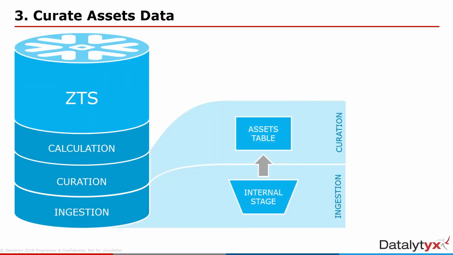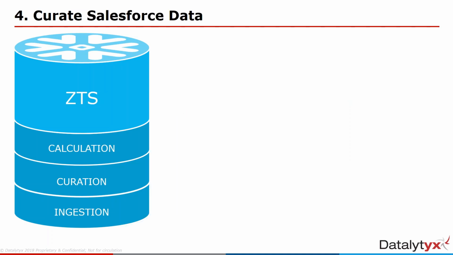Assets data. Okay, so we created our stage internally, pushed the data in, and put that into the table. So at this stage, we've got our events table curated, and we've got our assets table and the data in there. So third set of data is our accounts. So at the moment, this is all technical data from our technical system.